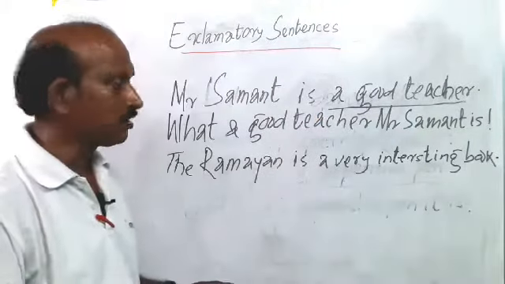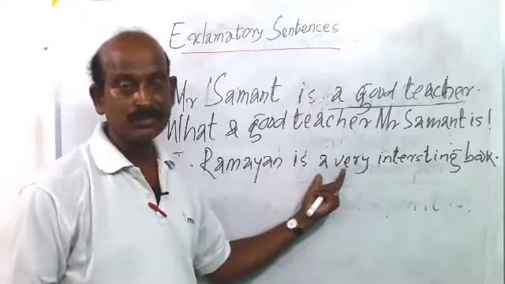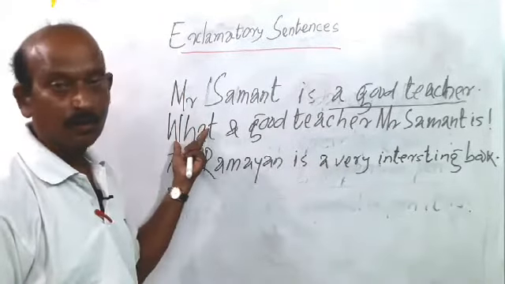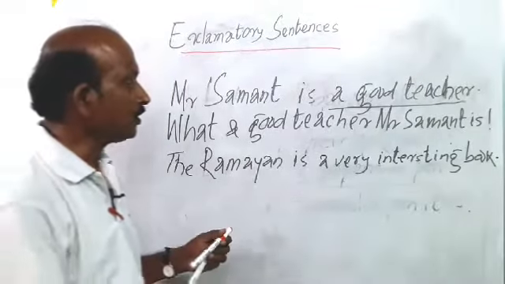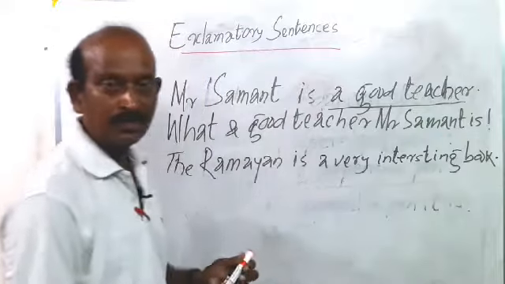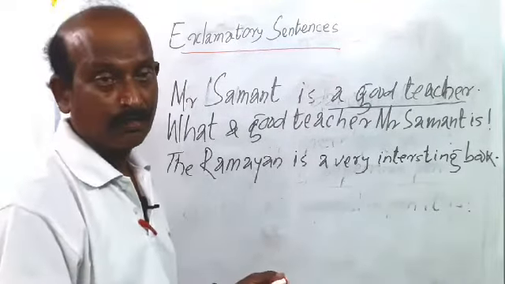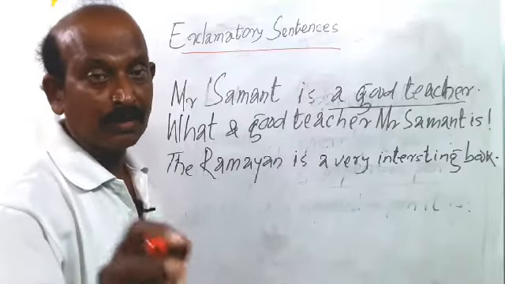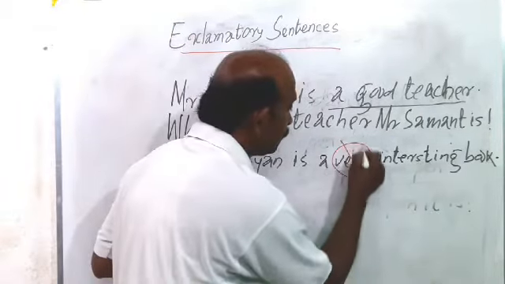As we emphasize the noun phrase, we will have to turn this sentence into an exclamative sentence by using what. So how can we turn it? Follow: the noun phrase, a very interesting book. I told you, you should not use the qualifier in the exclamative sentence. So this word very should be omitted.